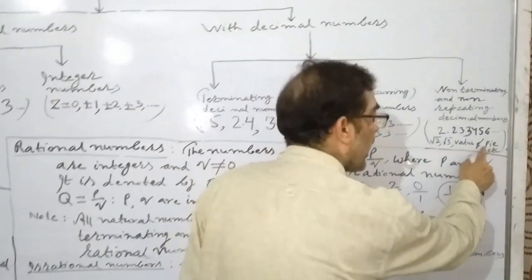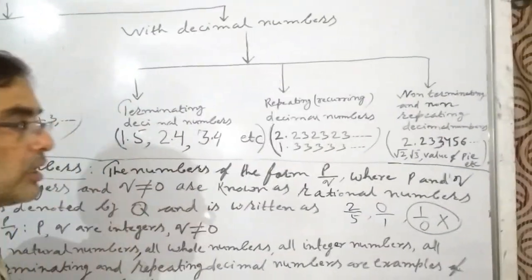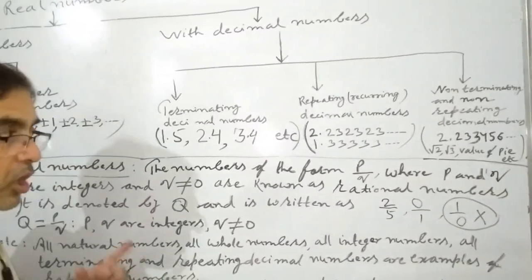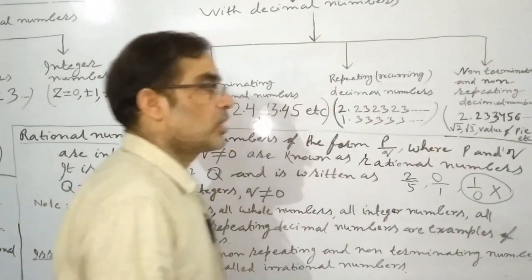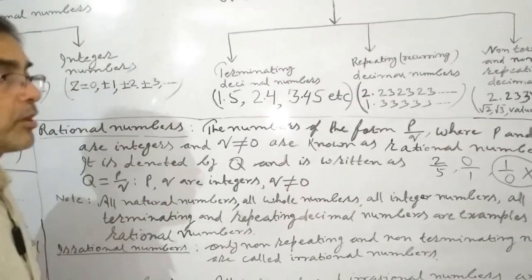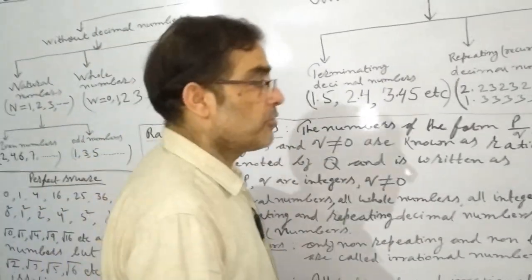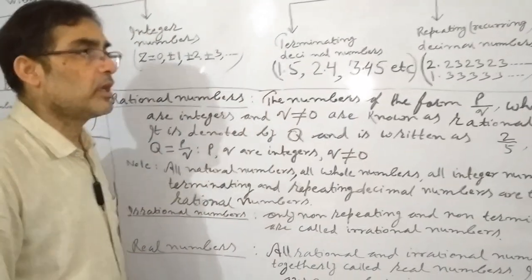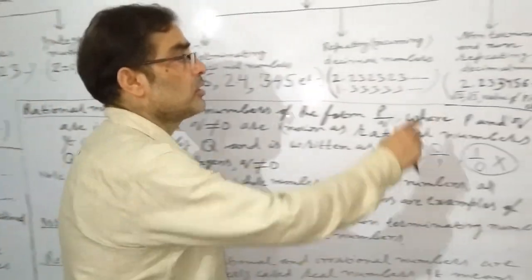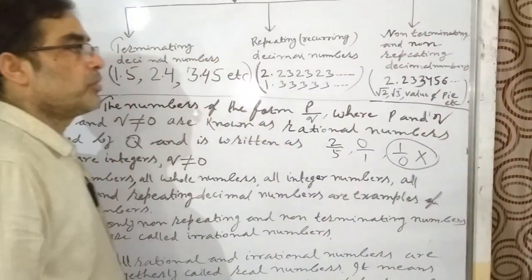And also the value of pi comes in irrational numbers because our mathematicians have not given the exact value of pi. The value of pi comes in non-terminating and non-repeating decimals.